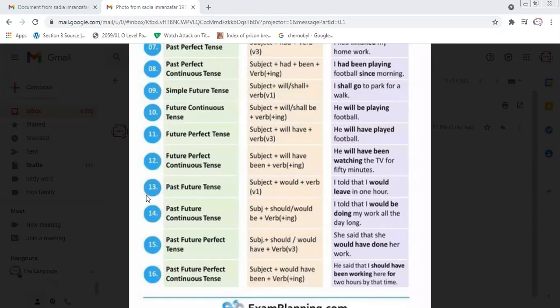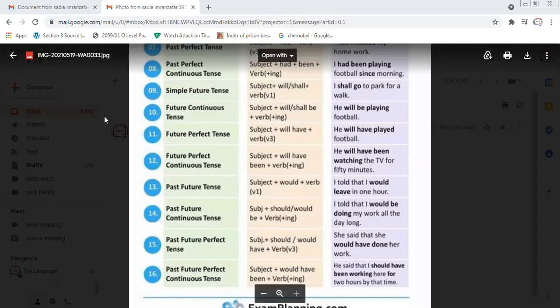And the formula for simple future tense, as you can see on your screens, and I have also shared in the group, is: subject, and then we are going to add a helping verb here, which is will or shall, and then we are going to use the first form of the verb here.